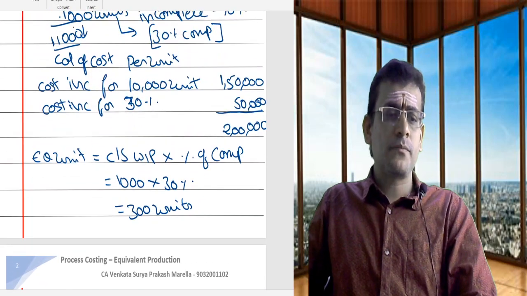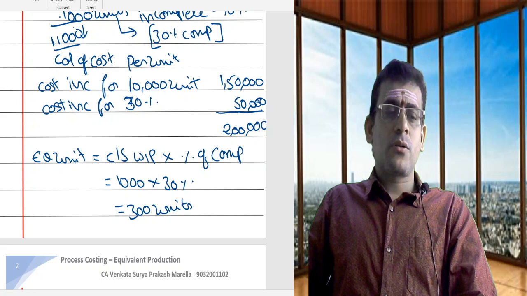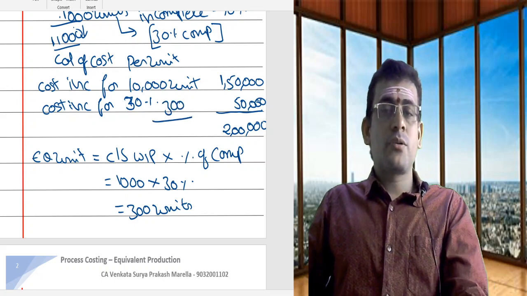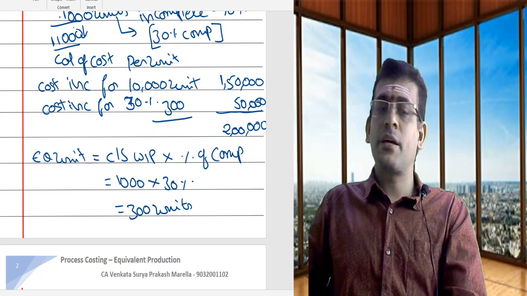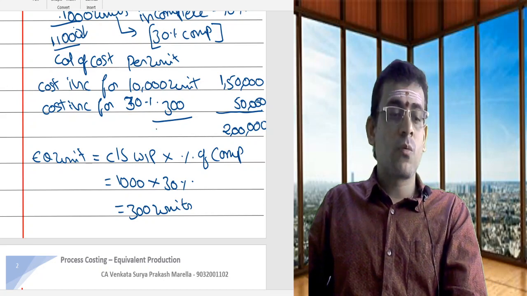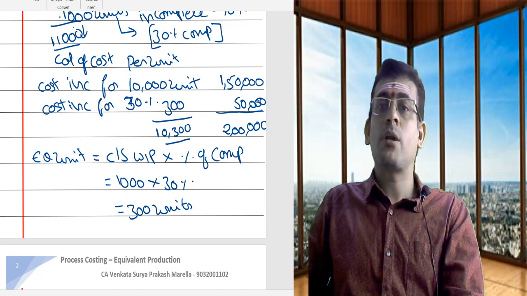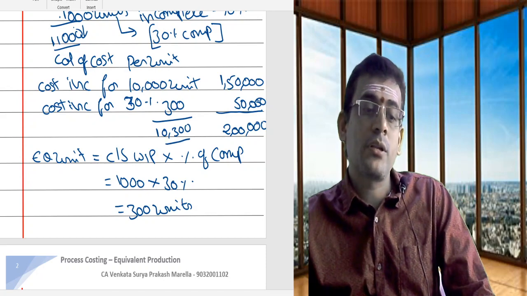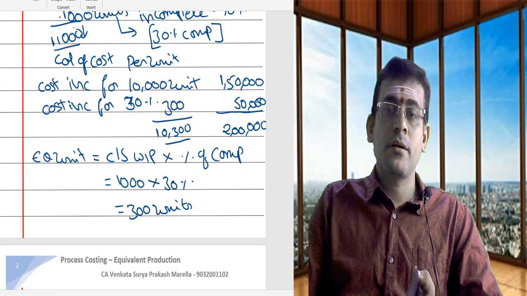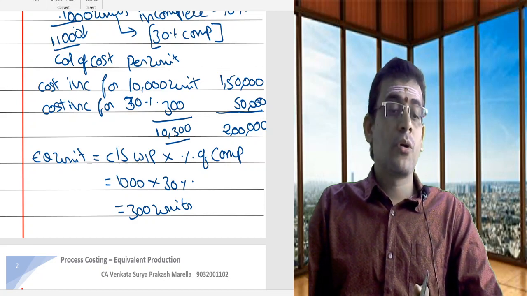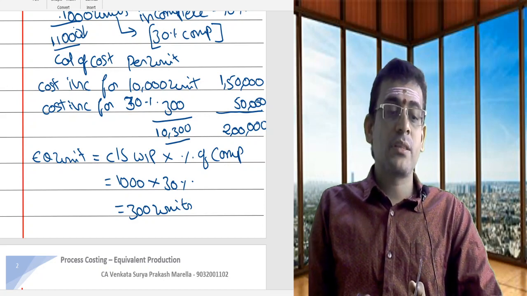Now, if you see the total, cost incurred for 10,000 units, cost incurred for 300 units. Because you had completed 300, for completing 300 the cost is what? 50,000. So now what is the total number of units there? 10,300 is nothing but the total number of units. So now can't I find out the total cost per unit? So what we are going to do there? We are going to divide 2 lakhs with 10,300.